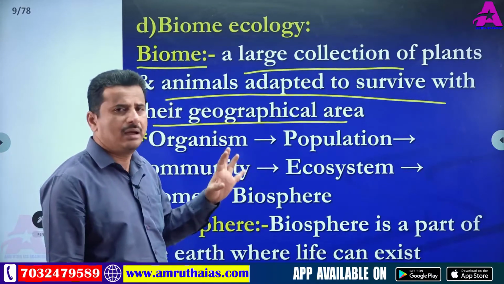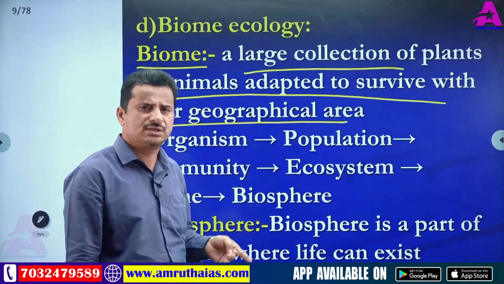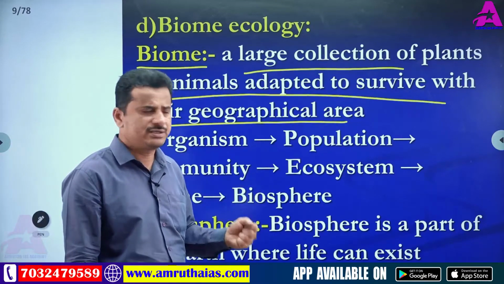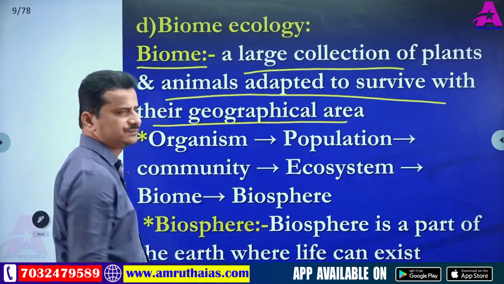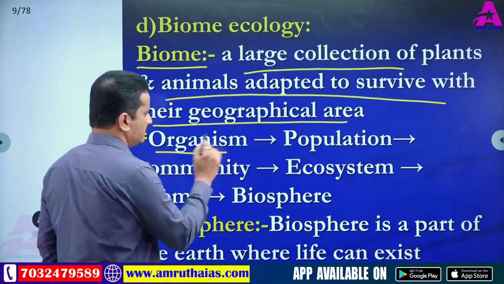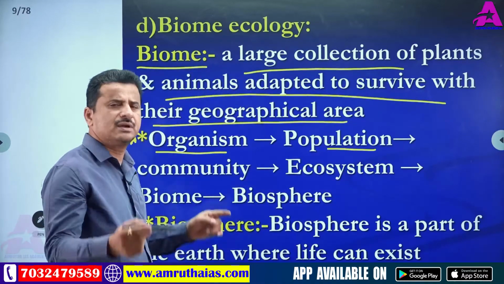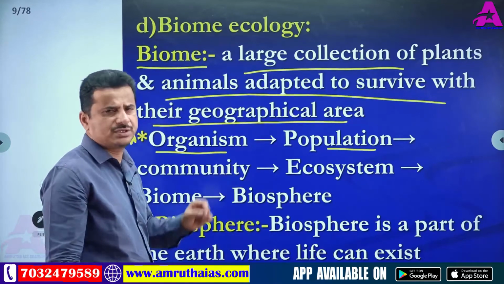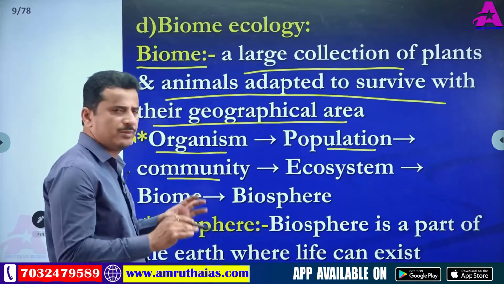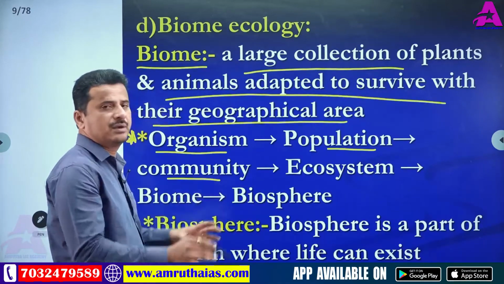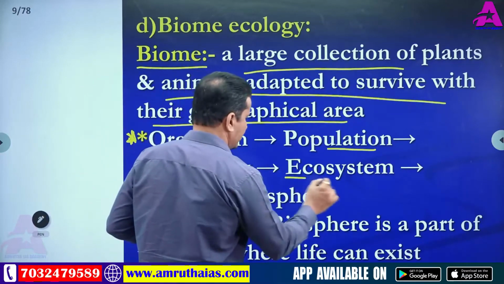Finally, to understand what a community is, what a population is, what an ecosystem is, what a biome is, what the biosphere is, here I am giving an equation. See, a group of organisms is collectively called a population. Some populations collectively form a community.